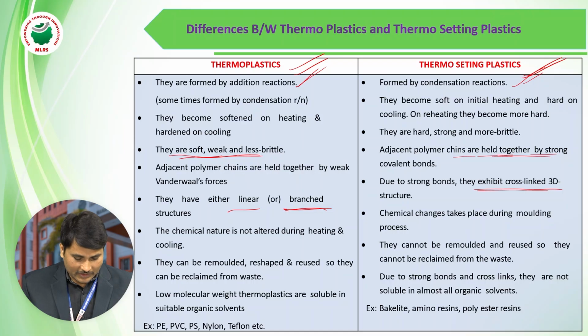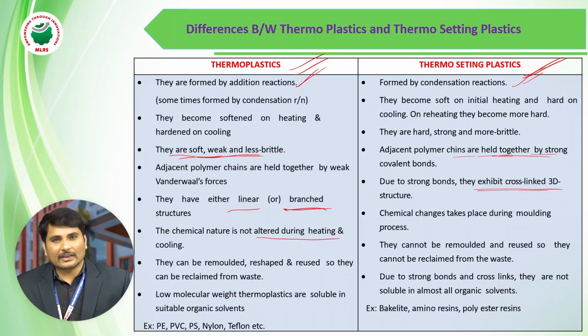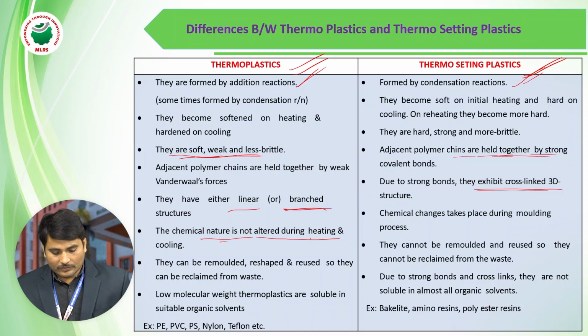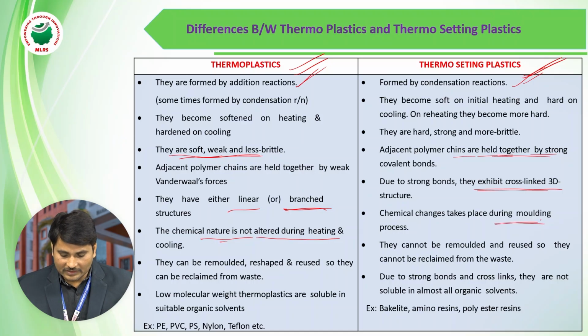Another point is that the chemical structure is not altered during heating and cooling. They do not change their chemical formula or the nature of the chemical, but when we heat them, they mold, changing the places of the bonds.